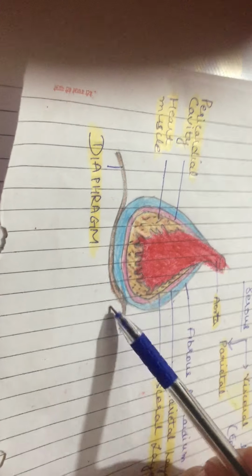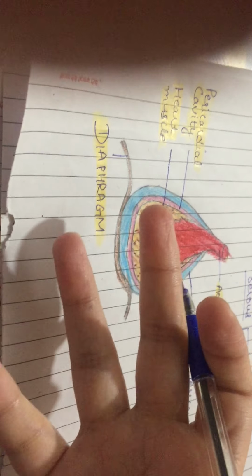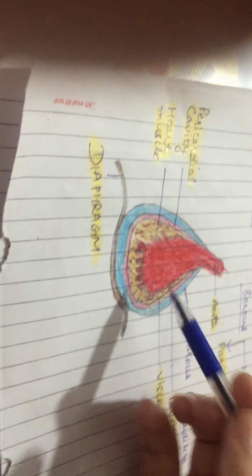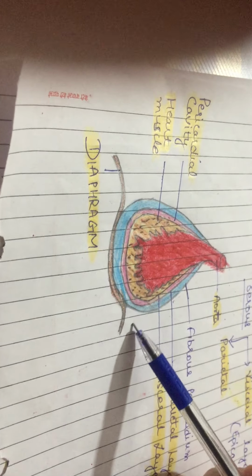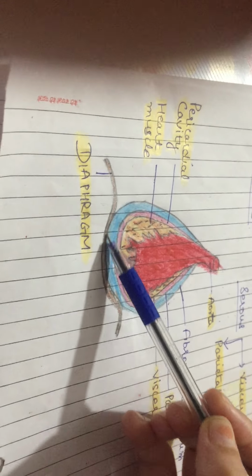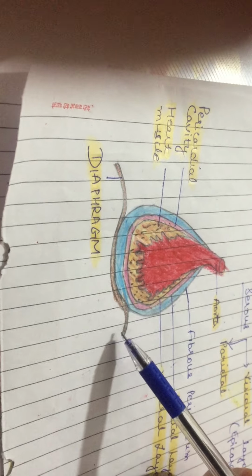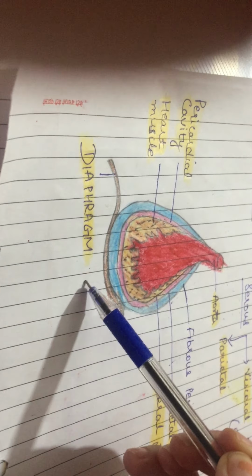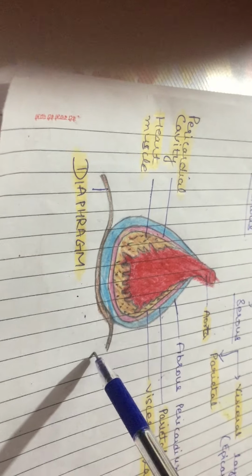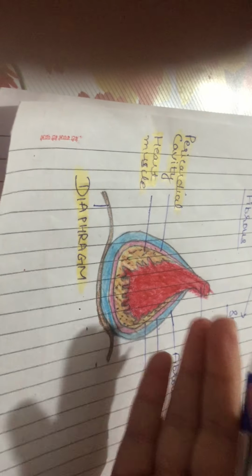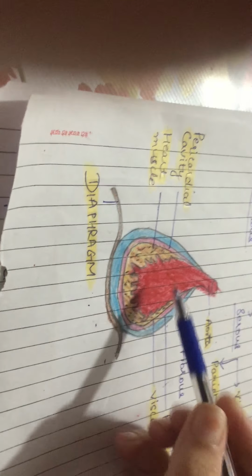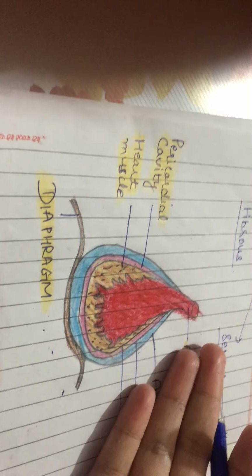Now below it fuses with, as we know, below the heart, in between the two lungs lies the heart, and below them is the diaphragm, right? So below it fuses with the upper surface of the central tendon of the diaphragm. And this fusion is developmental, as the fibrous pericardium as well as the central tendon of the diaphragm both develop from the septum transversum, right? So these are the attachments above and below. As it lies in the middle mediastinum, in front is the anterior mediastinum, posteriorly is the posterior mediastinum.